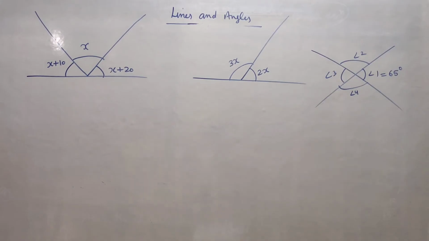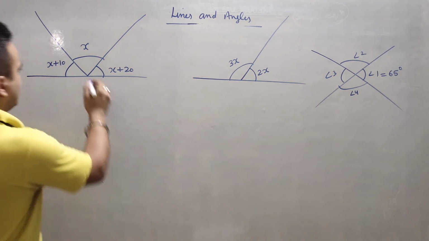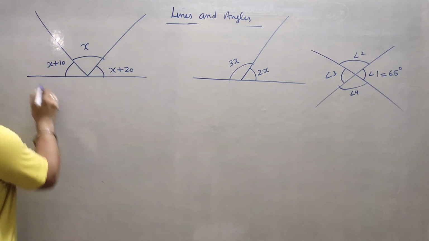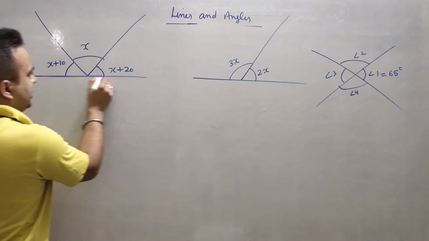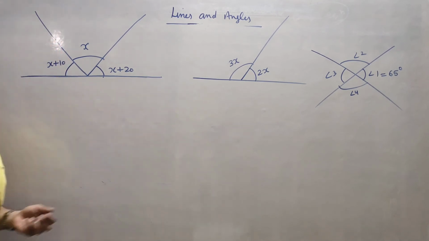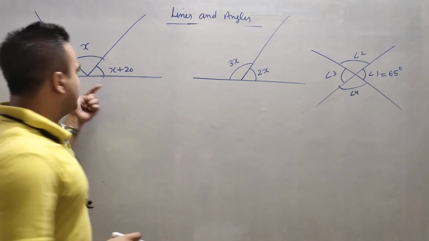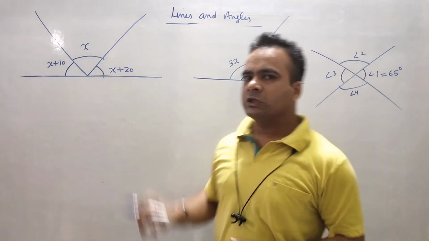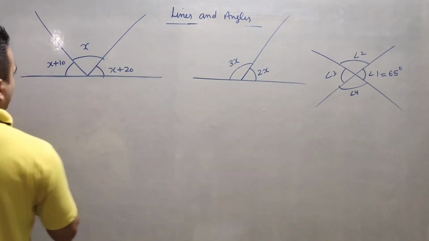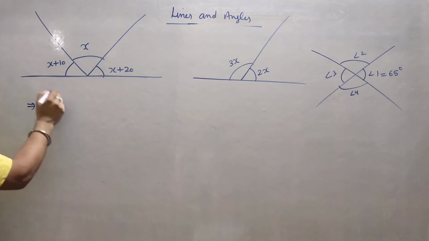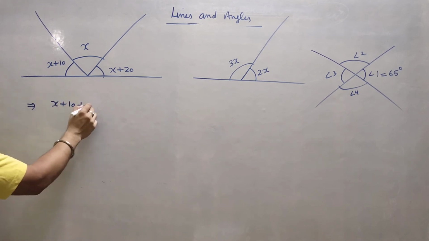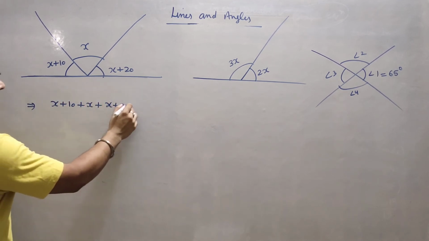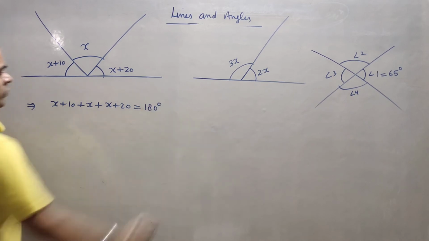Now students, you can see I have taken three examples here. In question number 1, you can see that there are three angles which are forming a straight line, right? So definitely they are forming linear pairs, and if they are making a straight line, it means the sum of all three angles will be 180 degree without any doubt. So we will write here x plus 10 plus x and x plus 20 is equal to 180 degree.